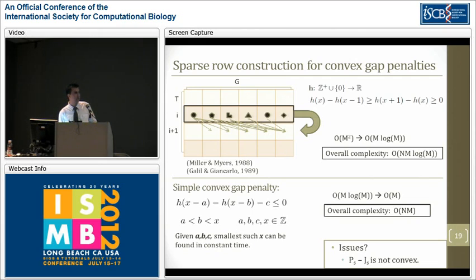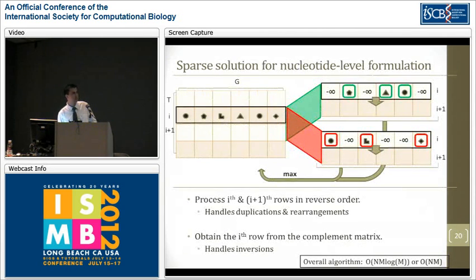For adapting this sparsification idea to our alignment model, we have to do some further work, because our gap penalty function was PS minus JS, which is genomic transition penalty minus junction score, which may not necessarily be convex. Luckily, our JS function is rather simple, so we can split the entire set of forward transitions into two subcases. In the first case, we only consider the ones that correspond to canonical splice starting sites, and the second one will only consider the ones that do not correspond to canonical splice starting sites. After computing them separately, we merge them by taking the maximum in each column. And this would give us the finalized i+1 row for forward transitions.